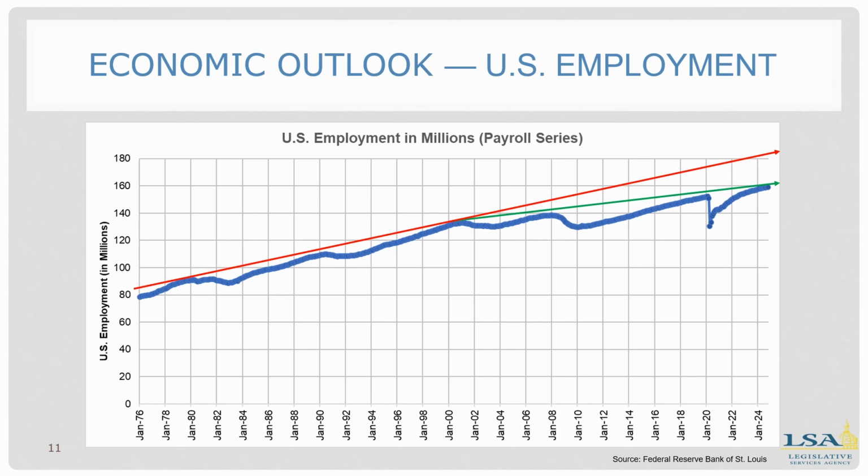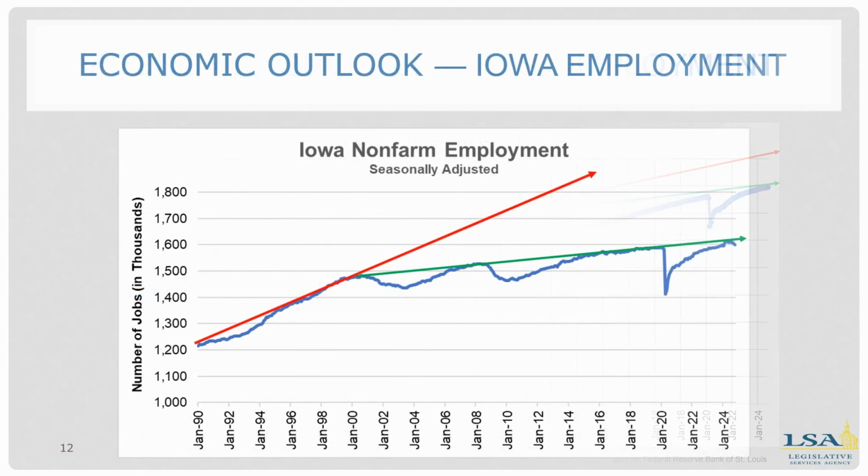So that illustrates lower growth in the amount of jobs over the last 20 years, although job growth has been solid in recent years. Demographic and population challenges may partially be the cause of lower growth in employment in the US. That also filters down to Iowa. The Iowa employment measure, slide 12. Again, you can see a similar trend pre-2000 that's represented in red, which was a little bit higher compared to the post-2000 trend in green, which has been a bit flatter.